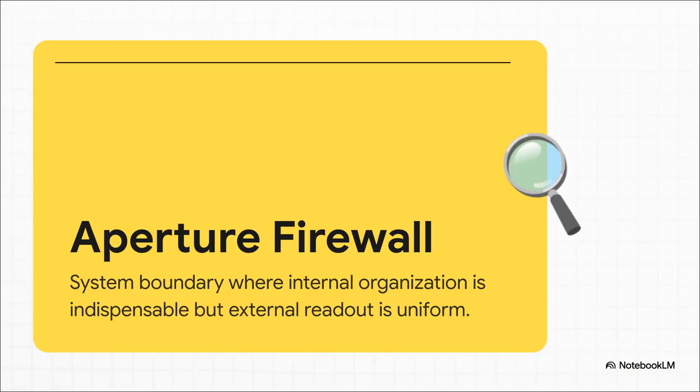Well, this is the magic trick of the whole system. It's a phenomenon the research calls the Aperture Firewall. See, the internal structure operates flawlessly and deterministically, but the final boundary, the output we actually get to observe, intentionally erases any trace of it. The structural geometry is forced by the system, yet it is perfectly walled off from the external observer. It's essentially an architecture purposely designed to hide its own skeleton.